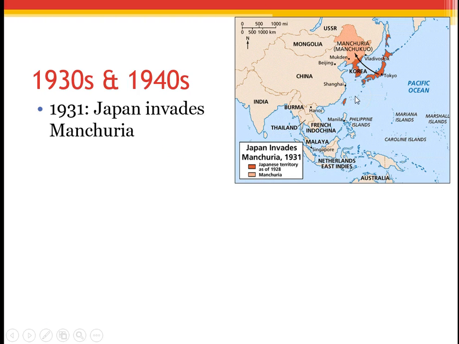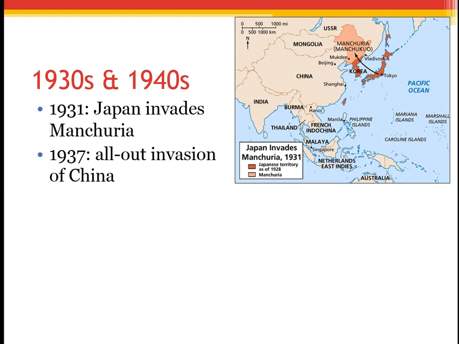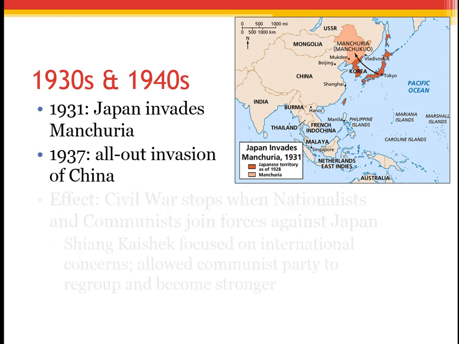Just to give you the Pacific perspective here. By 1937, Japan has all out invaded China. And we, the United States, need Japan and China equally as trading partners. And we actually have a good trading relationship with China at this time. And so that is when we threatened to cut off oil to Japan, because they were threatening China like this, threatening the sovereignty of a state. And that's when they then bombed Pearl Harbor in 1941.